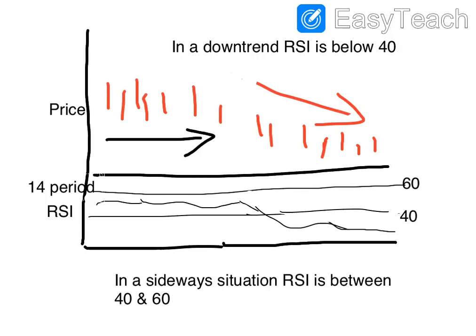So remember this fact: if you are interested in short selling or buying puts, then the RSI must be below 40, preferably below 40. You can easily see that in a downtrend the line is below 40. In a sideways part, the RSI line is between 40 and 60.